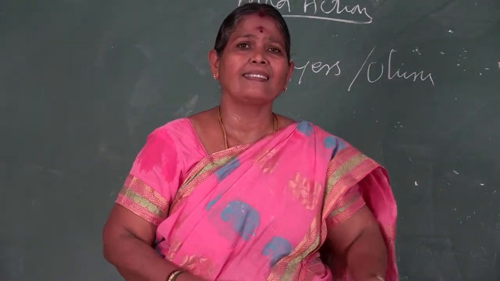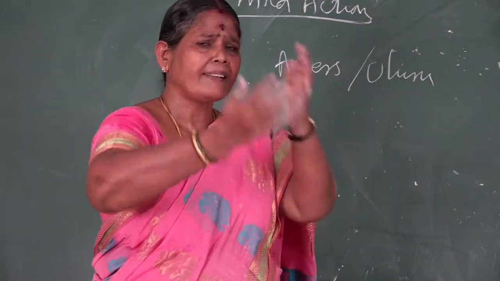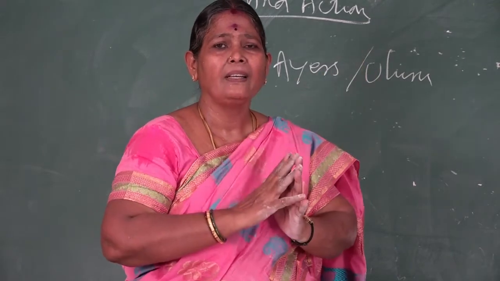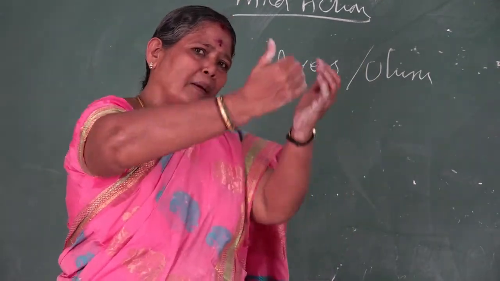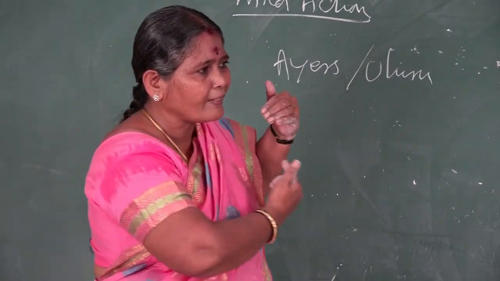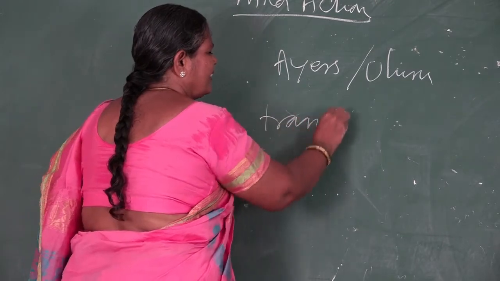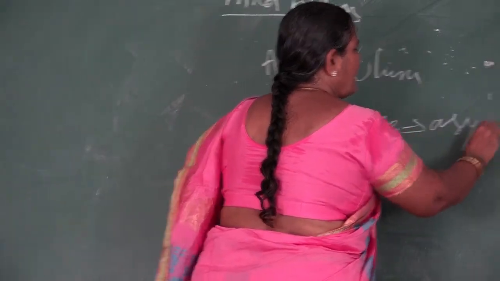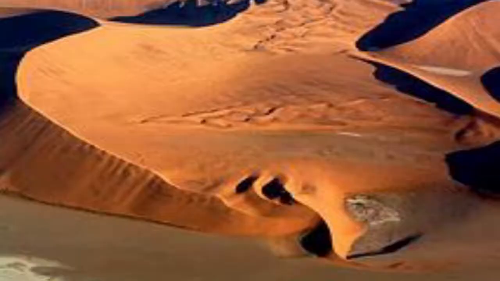Then transverse dunes. The wind is blowing in a desert area and, as usual, carries its load of sand. Sometimes the wind blows fast, sometimes slow. If it is fast, it forms one structure, which I call transverse. Transverse dunes are an asymmetrical shape, like that.